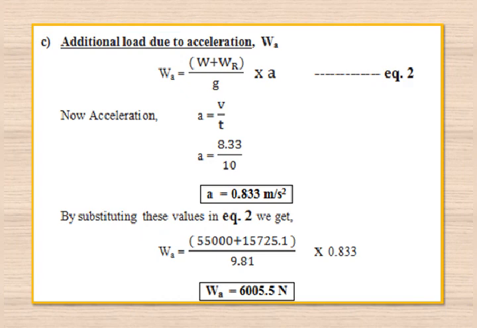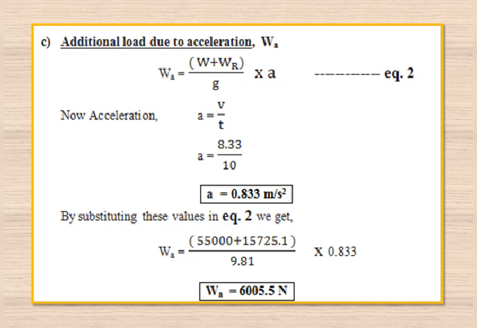Next calculation will be under the various loads: additional load due to acceleration, WA, that can be evaluated by using the equation WA is equal to (W plus WR) divided by g, into a, where W is the load to be lifted, WR is the rope load, g is acceleration due to gravity, and a is acceleration. For the time being we'll call that equation number 2, because we must evaluate the acceleration first.